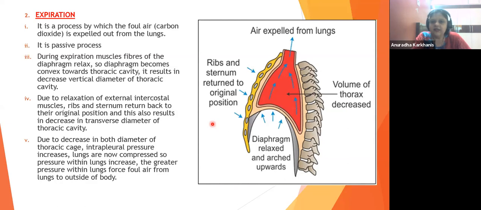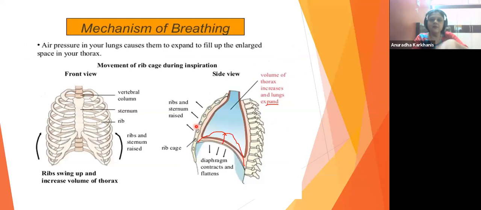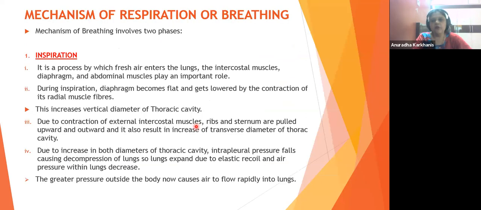Okay, instead of table format, can we write in the passage form for board exam, because the points are big? No, my dear, you have to write in the table form only. So how are you going to write it? For example, the first point: it is a process by which foul air is expelled out from the lungs. And here, what is the first point in this one? That it is a process by which fresh air is going to be entering, right?